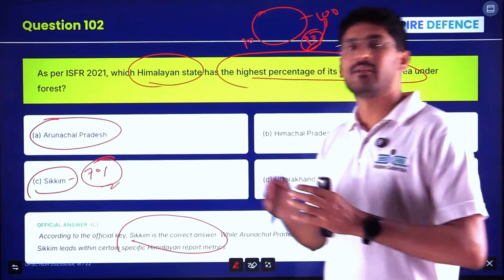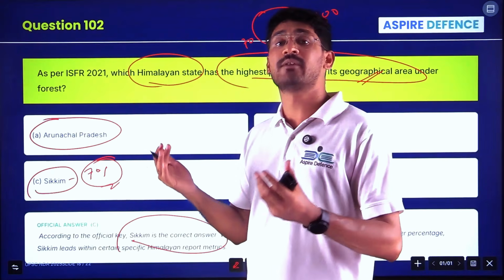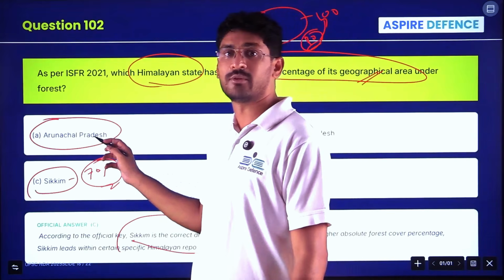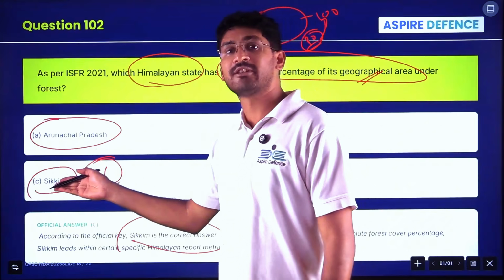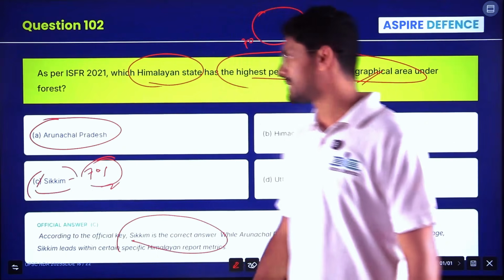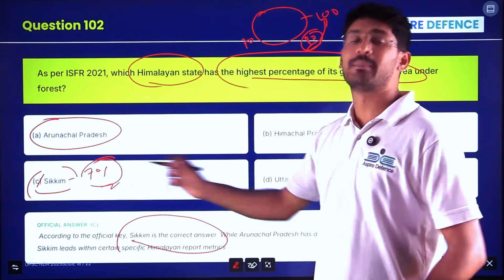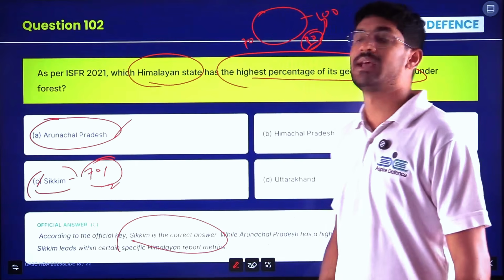Obviously, forest cover, if it is 40% also, if you see the total area covered in absolute terms, Arunachal Pradesh will be the highest. But if it is a ratio of forest area with respect to the total state area, then Sikkim is the highest. The answer will be option C here. But if he has asked in absolute terms, then Arunachal Pradesh will be the answer.